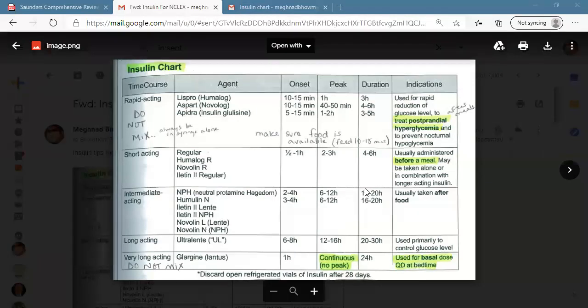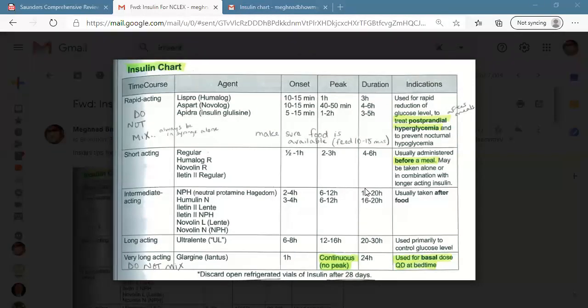Usually, some books say intermediate insulin is given after the food. Some books also say we give it 30 to 60 minutes before the meal.